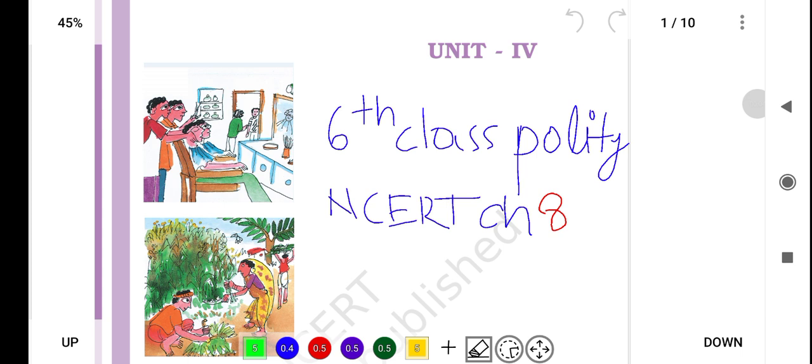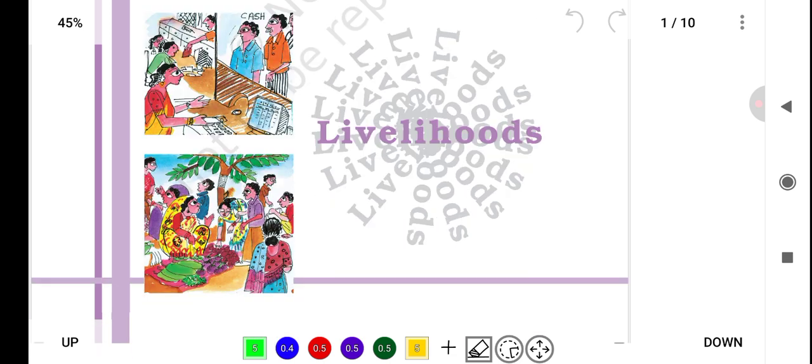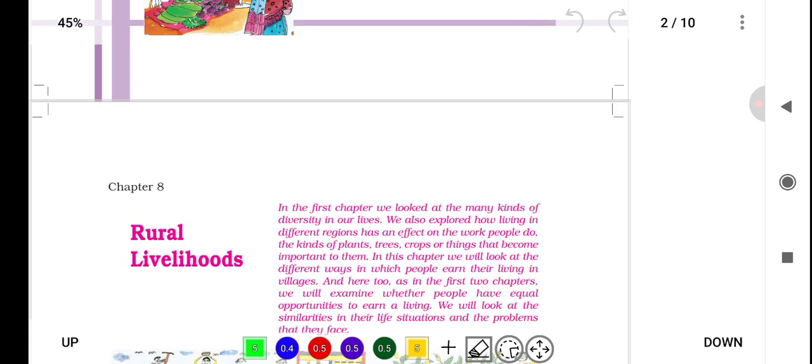So today we'll study about 6th class polity NCERT chapter 8. So this is unit 4. Till now we have already covered 3 units. This unit is all about livelihoods. So this chapter is rural livelihood.